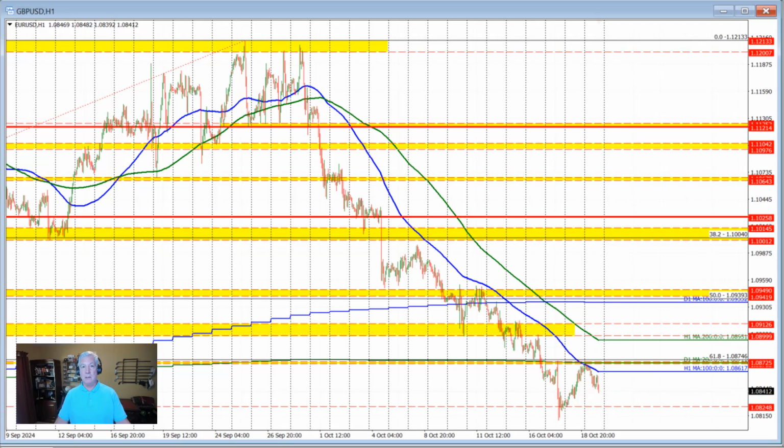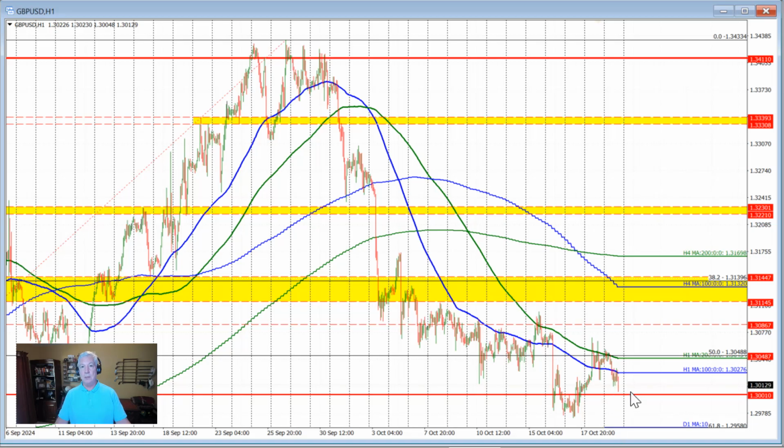Looking at the sterling versus US dollar, it too is moving to a new session low, higher dollar, and in the process moving away from its 100-hour moving average up here, where it broke through it earlier today and then traded a little bit above and below before rotating to the downside in the early U.S. session.